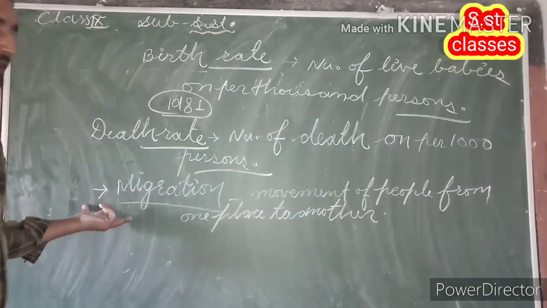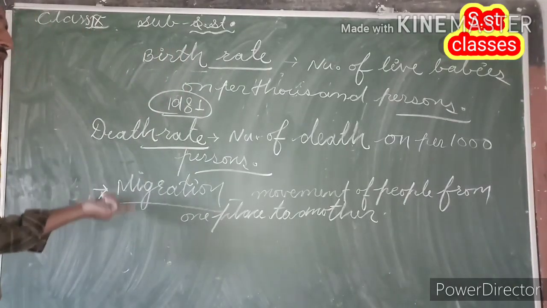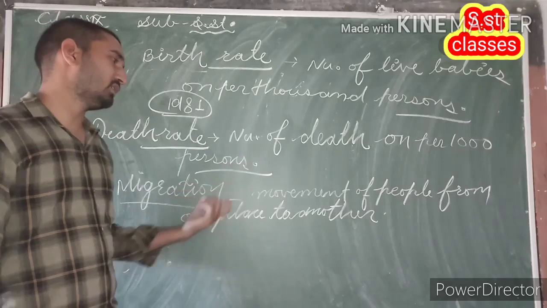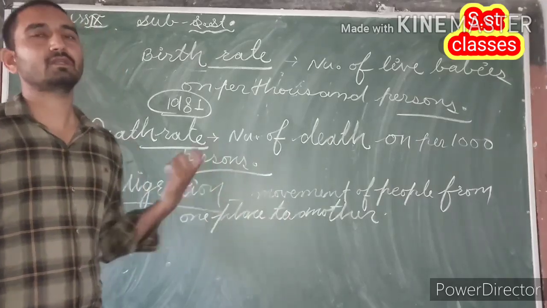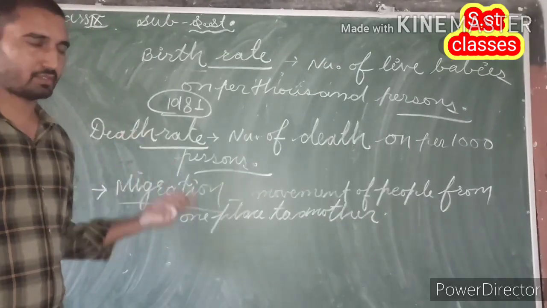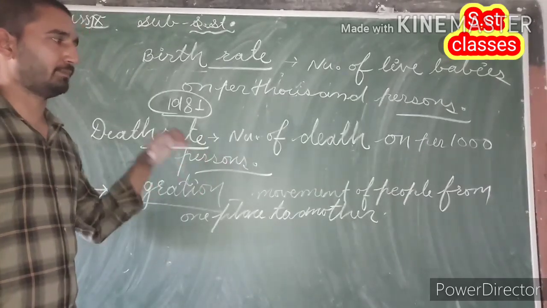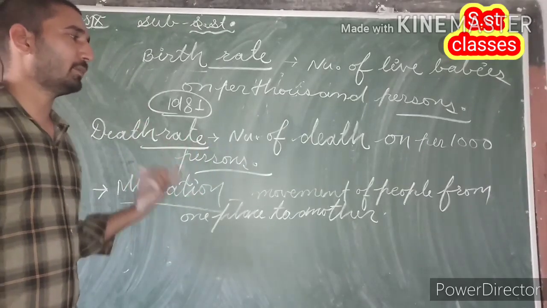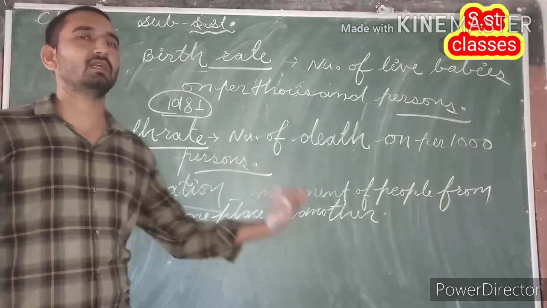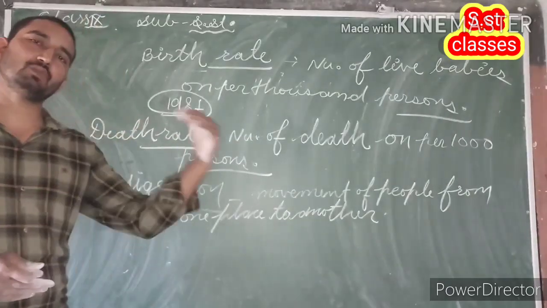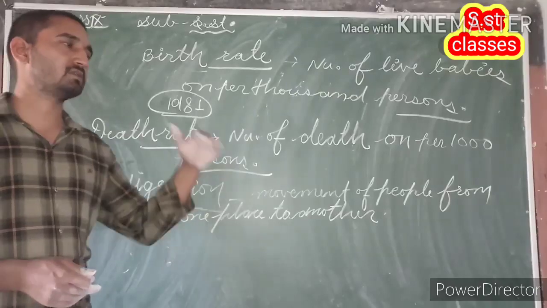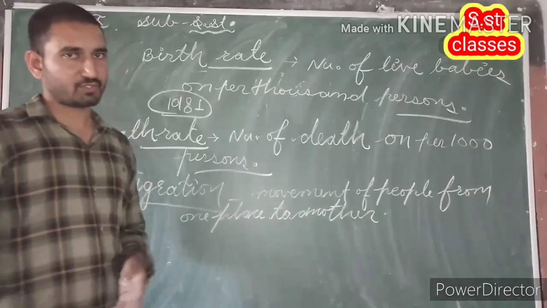Movement of people from one place to another place is called migration. So migration is an activity of people, or we can say it is a movement of people from one place to another. If people are moving from one place to another place, then this is what we call migration.